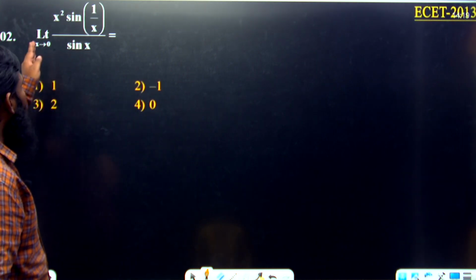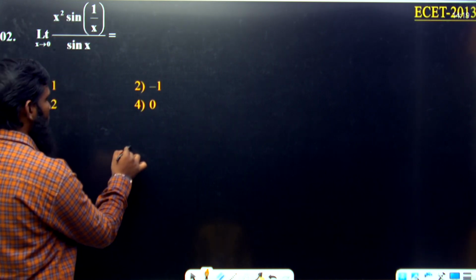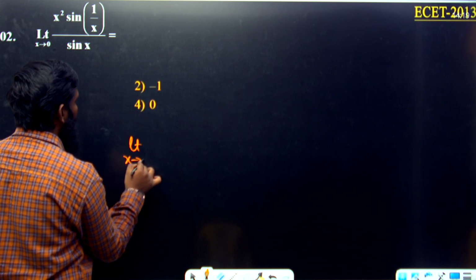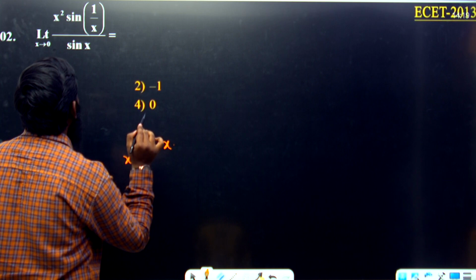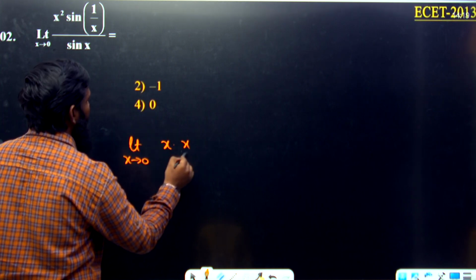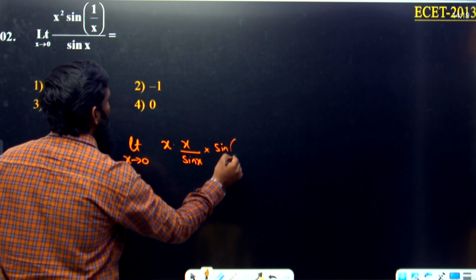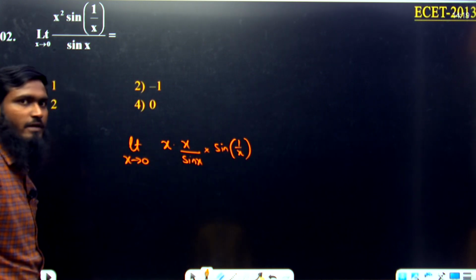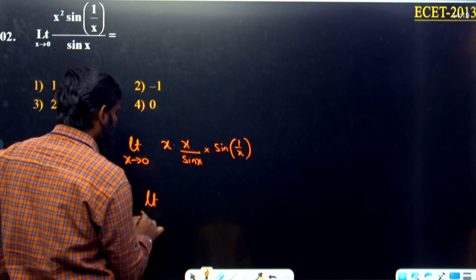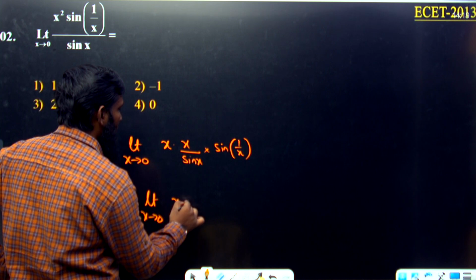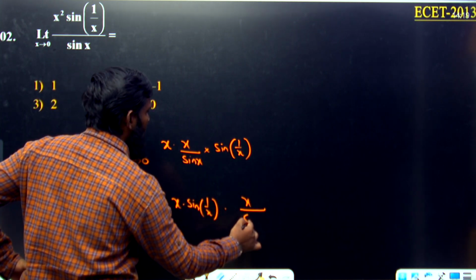Now the next question: limit x tends to 0, x square into sine 1 by x divided by sine x. Let us see this question somewhat clearly. Limit x tends to 0. I am taking x square as x into x. Now x divided by sine x, next into sine of 1 by x. So we have limit x tends to 0, x into sine 1 by x into x divided by sine x.